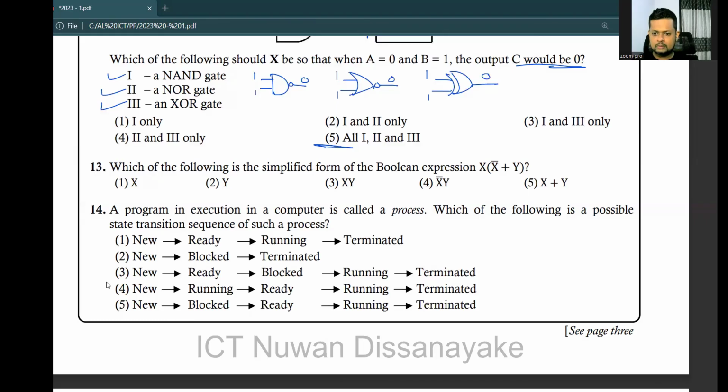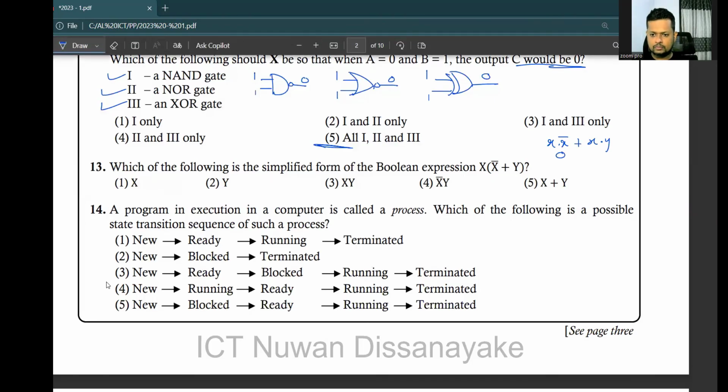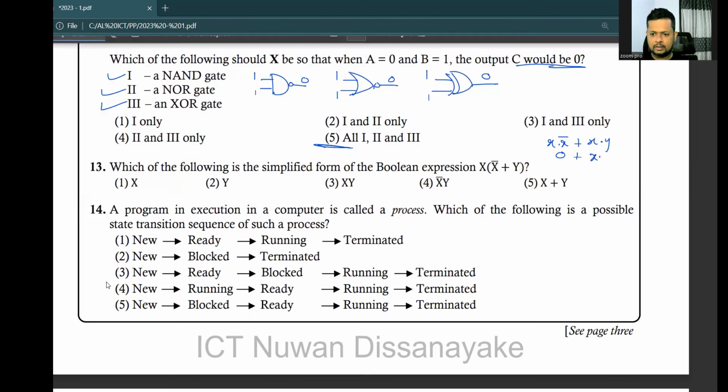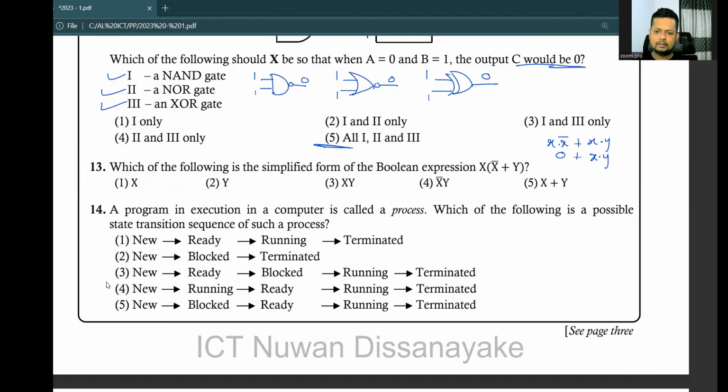So let's remove the brackets by multiplying X and the bracket content. So X into X bar plus X into Y. X into X bar, like 1 into 0, is 0, plus X dot Y. So 0 plus X dot Y. Nothing is going to change for the X dot Y by adding a 0. So just X dot Y. Number 3 is the answer.